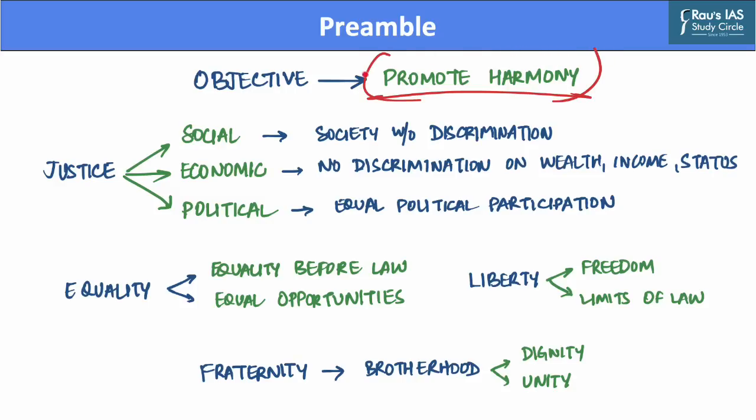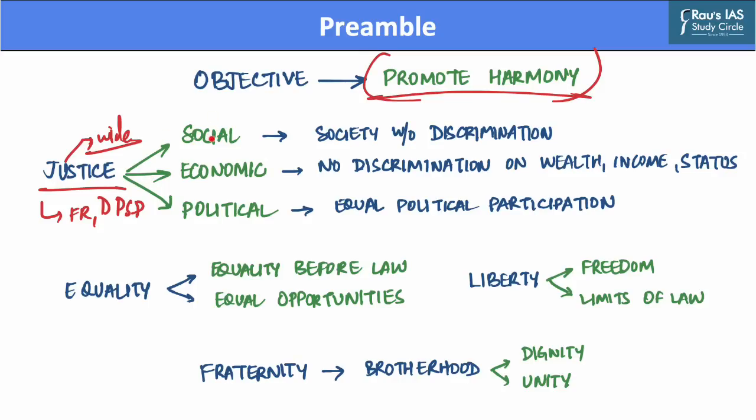The first factor is the term justice. Now, the Indian Constitution takes a wide interpretation of the term justice. And this justice is necessary to maintain order in Indian society, as it is promised by various provisions of the Indian Constitution such as fundamental rights and directive principles of state policy. Now this justice comprises three elements.